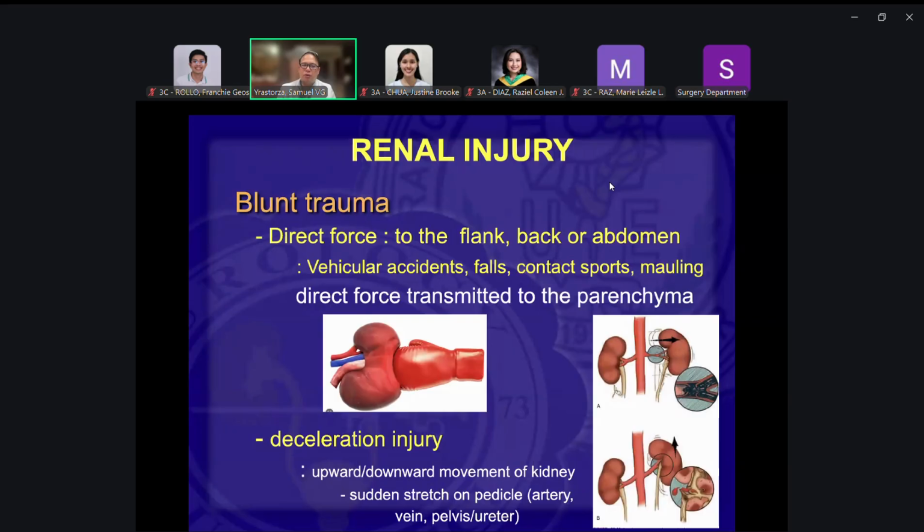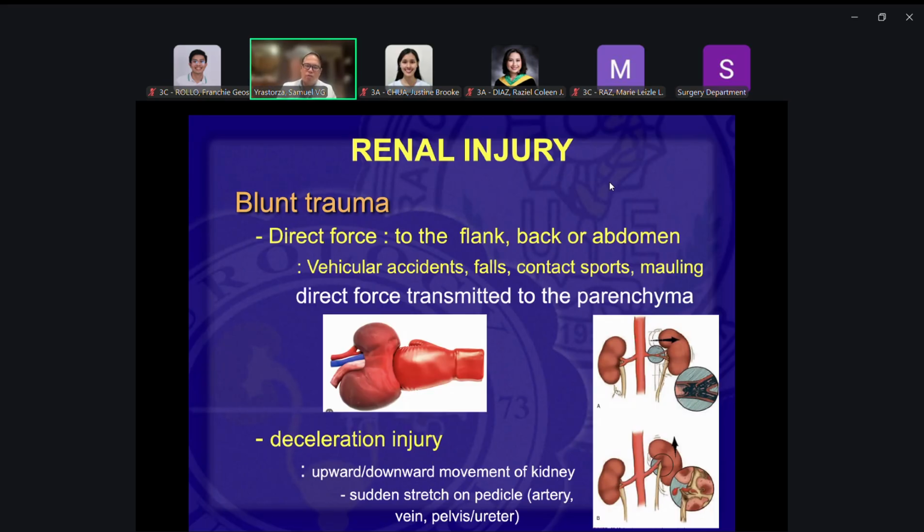Another form of injury would be deceleration injury. Okay. The kidney is very mobile. And when you suddenly stop, it moves also forward by inertia. So it moves a lot. It's movable. And so when you have deceleration injury, meaning you ride on a fast car, speeding up at 200 kilometers per hour, 250 kilometers per hour, then it suddenly stops or hits a wall with a sudden stop.